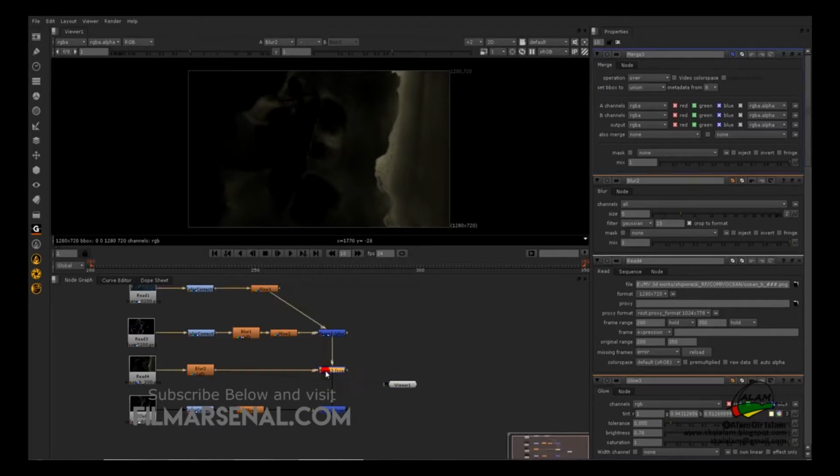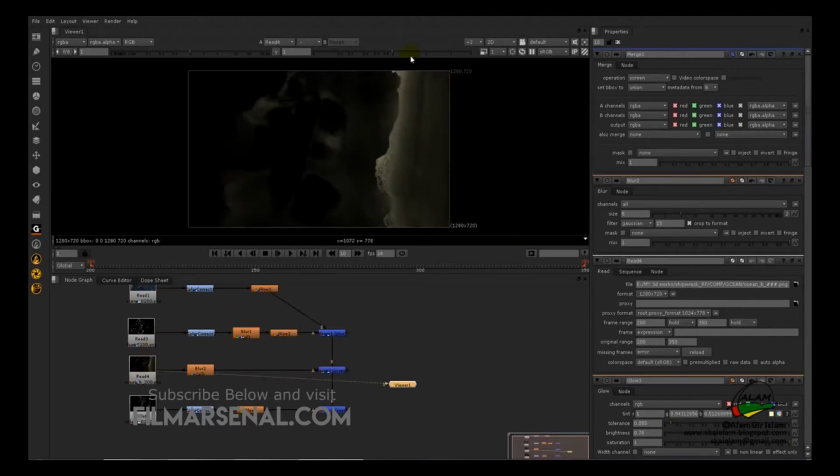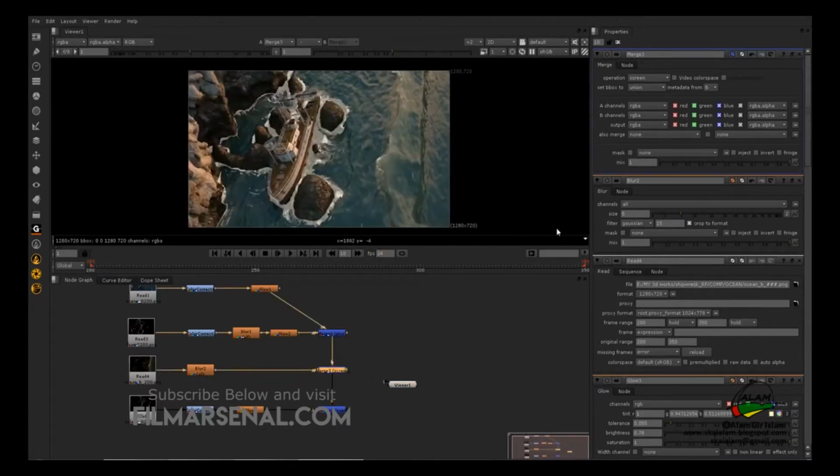So in the merge node we'll change the operation to screen, so we can see that it has already created some difference. It has brightened up the areas using the luminance values from this layer. So now we'll decrease the mix.